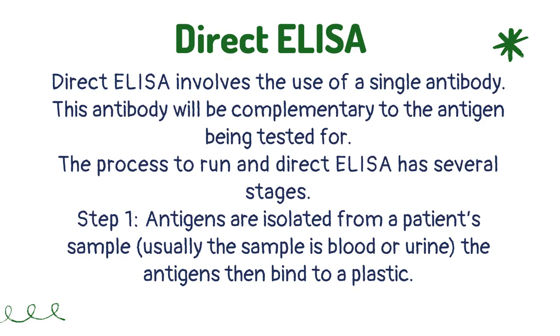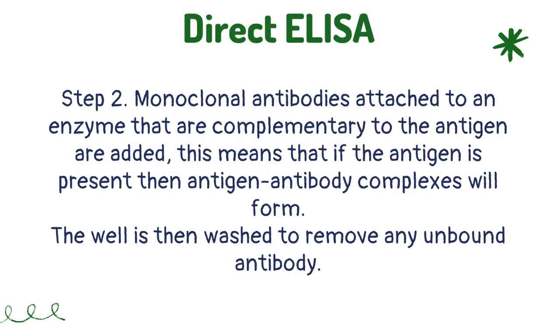The process to run a direct ELISA has several stages. Step 1. Antigens are isolated from a patient's sample. Usually the sample is blood or urine. The antigens then bind to a plastic. Step 2. Monoclonal antibodies attached to an enzyme that are complementary to the antigen are added. This means that if the antigen is present, then antigen-antibody complexes will form. The well is then washed to remove any unbound antibody.